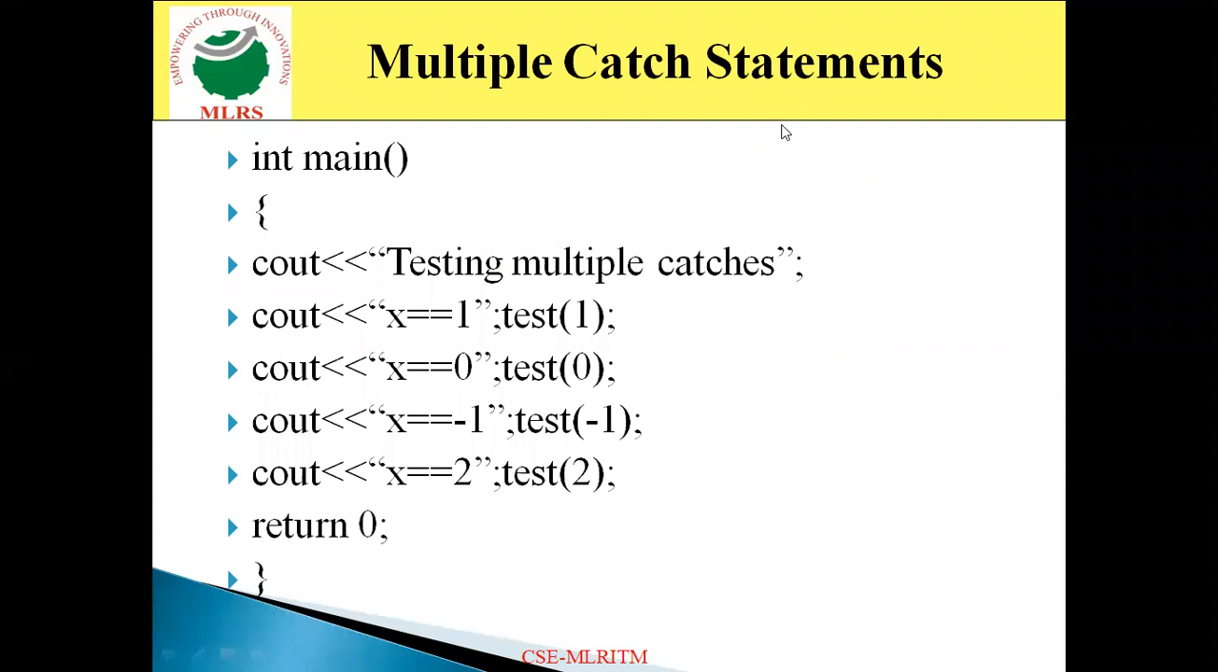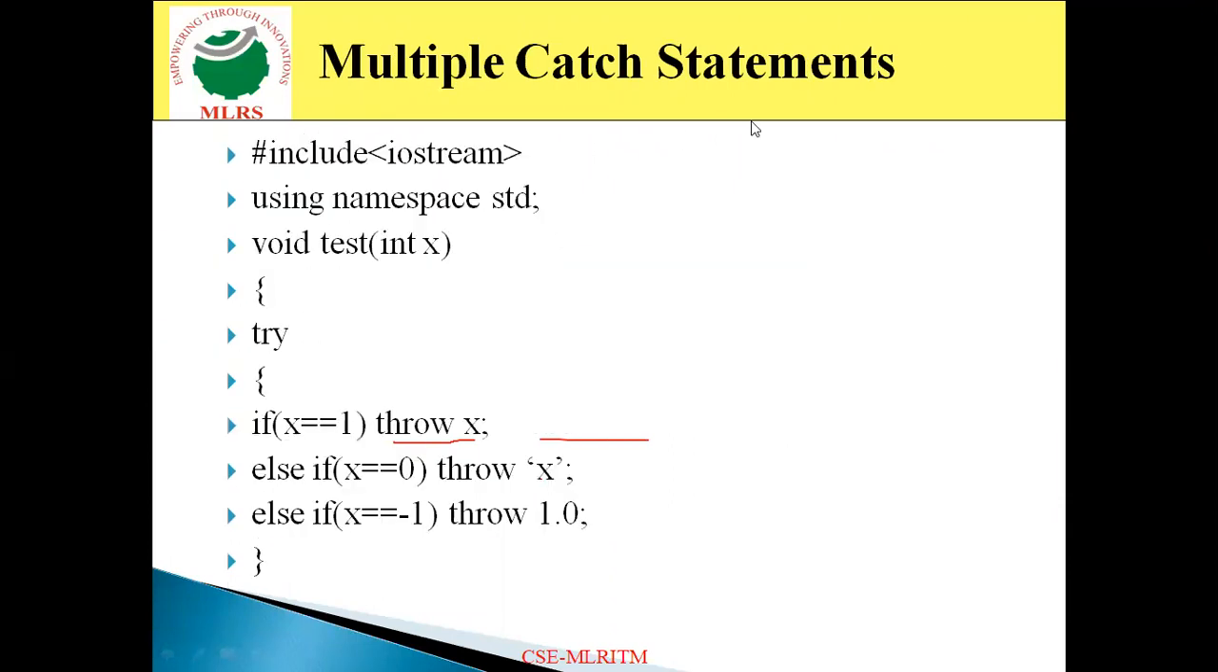Now again take one more case. It is nothing but x is equal to -1, test of -1. Test of -1 means here I am passing the -1 to the function test. Automatically here the x value will be -1. So again it is going to check if x is equal to 1. It doesn't match, so it does not execute this throw x. Again it goes to make comparison with one more statement. If x is equal to 0, x value is -1, -1 double is equal to 0. Again condition false, so it does not execute this throw x.